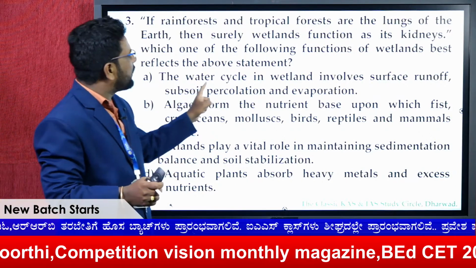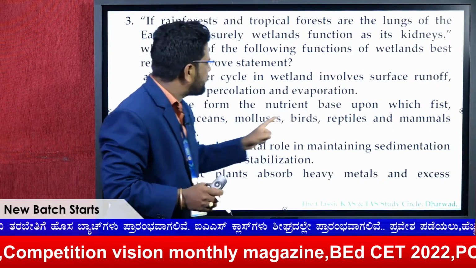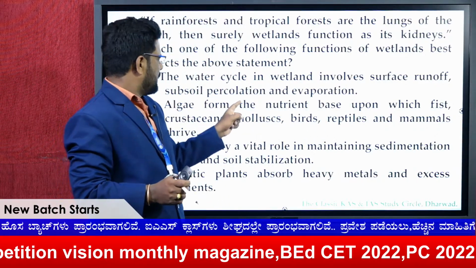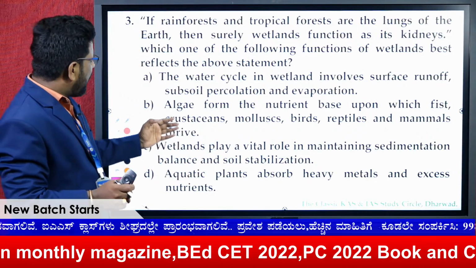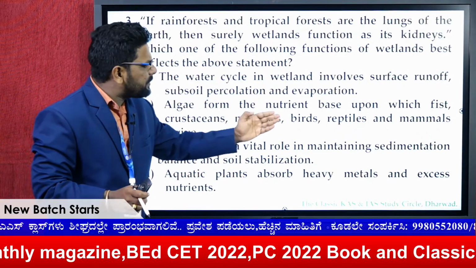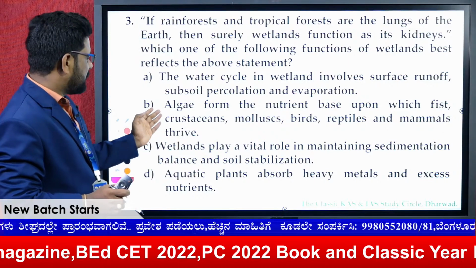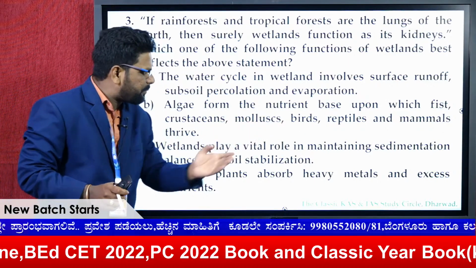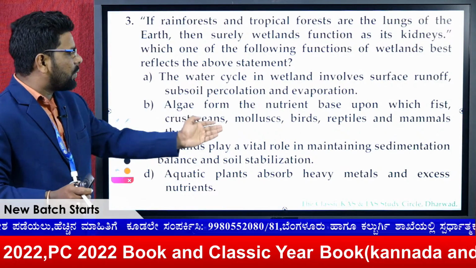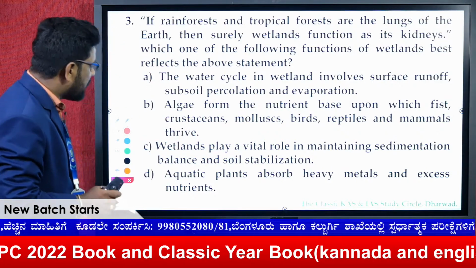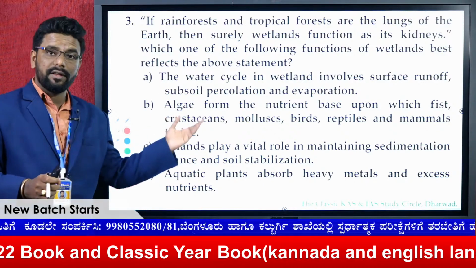The water cycle in the wetland involves surface runoff, subsoil percolation and evaporation, right? This is also right. And the algae form the nutrient base upon which the fish, crustaceans, molluscs, birds, reptiles and mammals thrive. This is also right. The wetlands play a vital role in maintaining sedimentation balance and soil stability. This is also right.